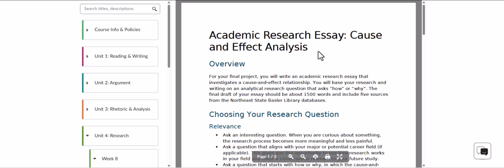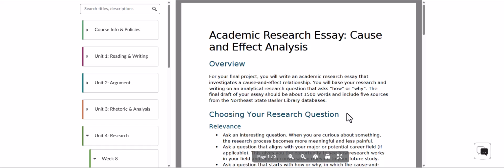So, this is a big project. This is your last big thing. It's 1,500 words, and that's not my choice. That is one of those requirements of the class so that it transfers and all of that. So this essay does need to be 1,500 words, give or take a little bit. And it does need to incorporate 5 sources from the Northeast State databases.